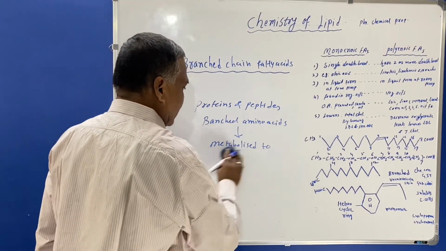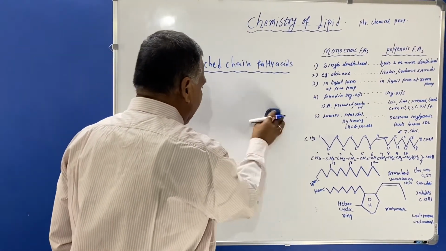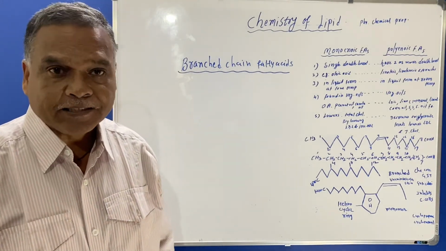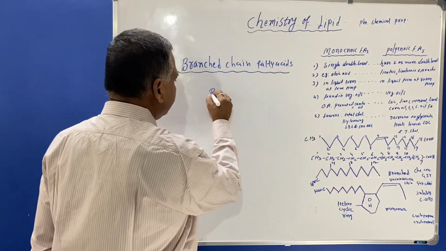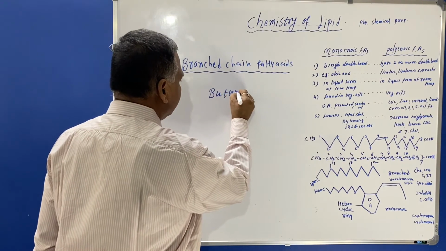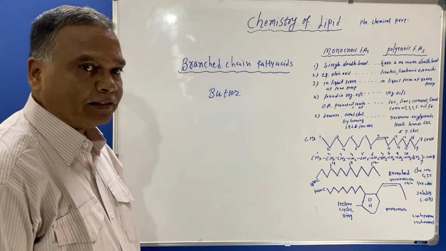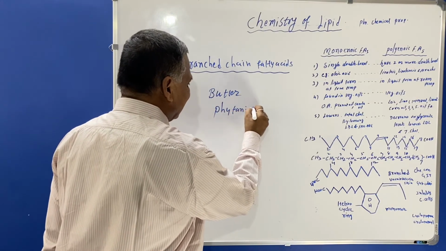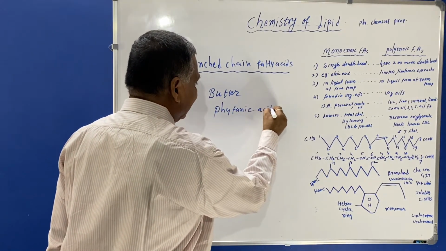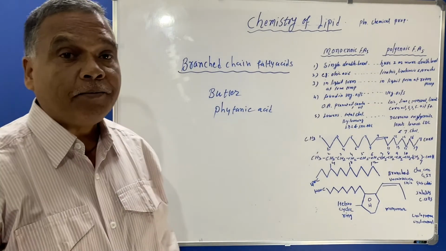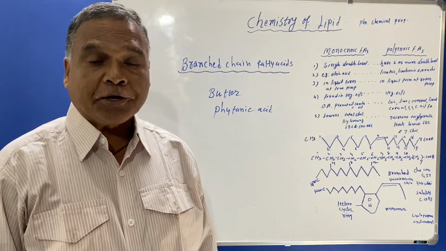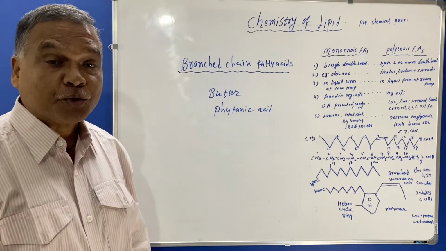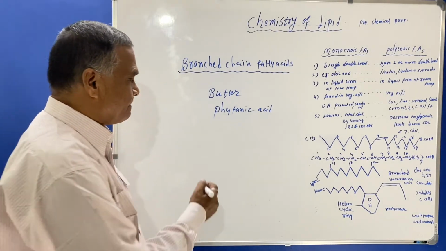Now you must know that this branched chain fatty acid is also seen in butter, in the form of phytanic acid, and there will be impairment in the catabolism of this phytanic acid which leads to Refsum's disease.